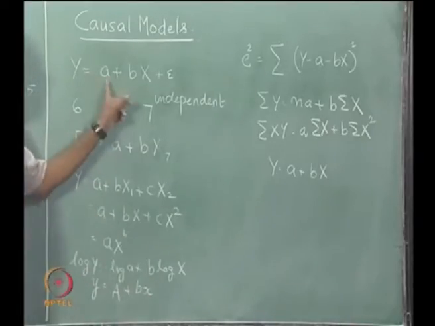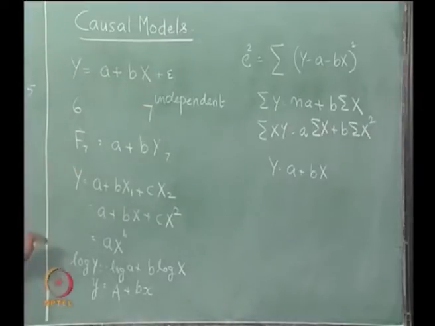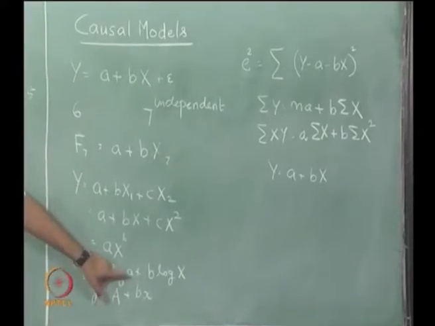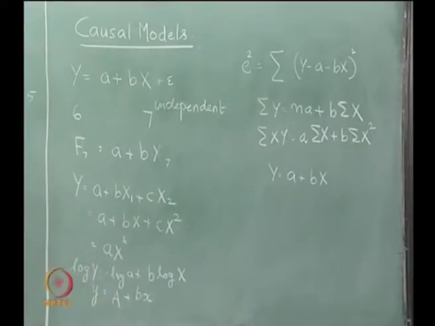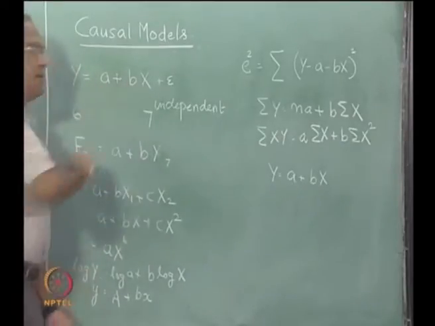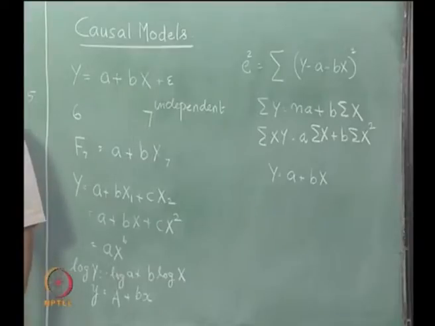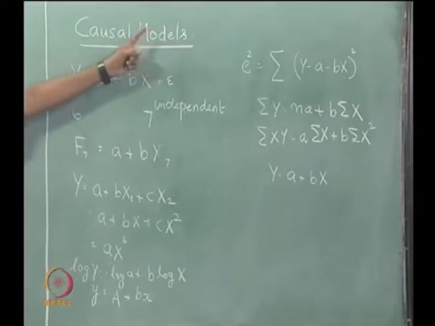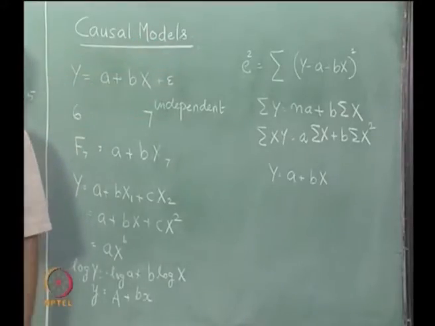Now, this model is very similar to this model. So, we need to now instead of log a we will actually end up getting this A, and then from this A we need to go back to get this small a, because this is representative of log a. So, at some point these things become a little bit of substitution in mathematics, but the basic methodology is to try and fit something of the form a plus bx or a plus bx plus cx square or a plus bx1 plus cx2, and then try and minimize the error sum of squares and get the line of best fit, assuming linear, and if it is quadratic, the quadratic curve of the best fit.